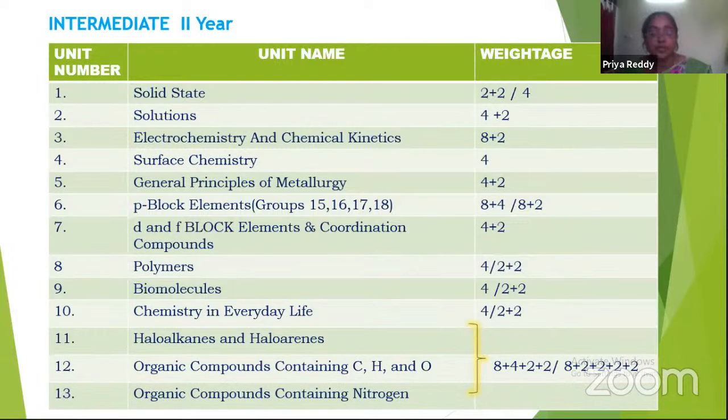And from completely organic chemistry, that is the 11th, 12th and 13th units combined, one 8-mark question and one 4-mark question, two very short questions may be given, or one 8-mark question and four very short answer questions may be given. So this is about the weightage for each unit.